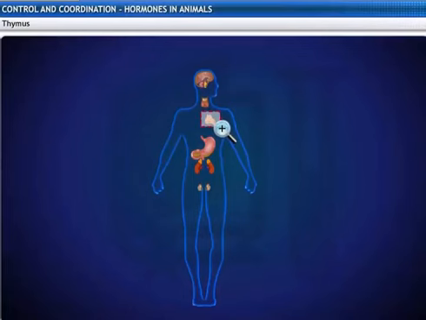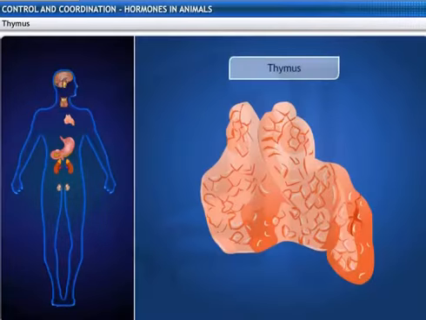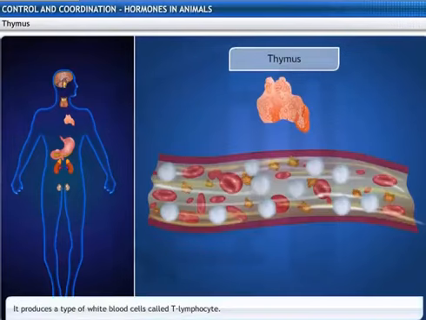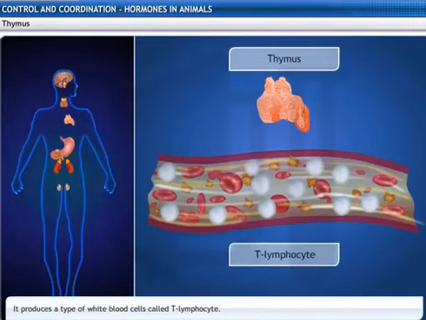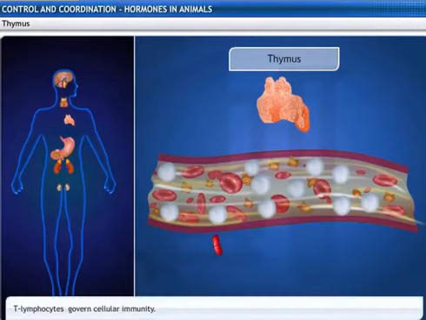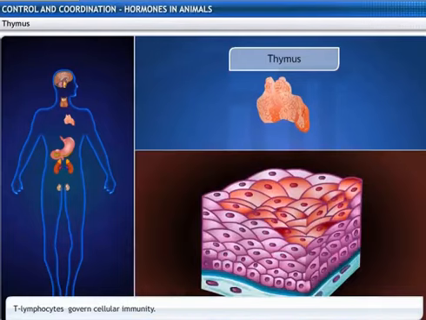The thymus is located in front of the heart in the upper part of the sternum. The thymus possesses a type of white blood cell known as a T lymphocyte. These T lymphocytes govern cellular immunity, which means they help cells recognize and destroy invading bacteria, viruses, abnormal cell growth such as cancer, and foreign tissue.